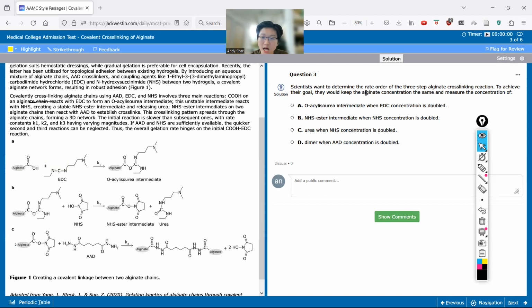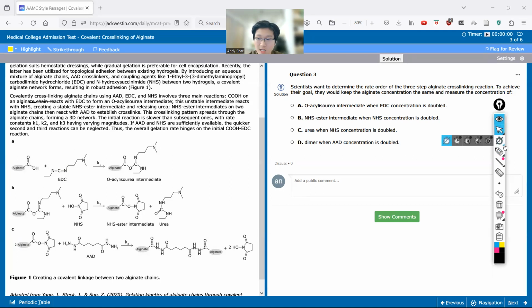They're saying we should keep the alginate concentration the same. So we should keep this the same and measure this and change this, because this is like our control. We're not changing this at all. This is our independent variable that we want to change, and then we're going to find out what happens to this. So we're basically creating a really small scientific study. Knowing that, we want to measure the concentration of O-acetylisourea intermediate when this is doubled.